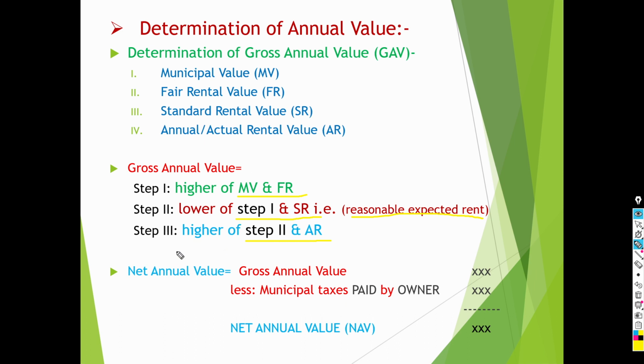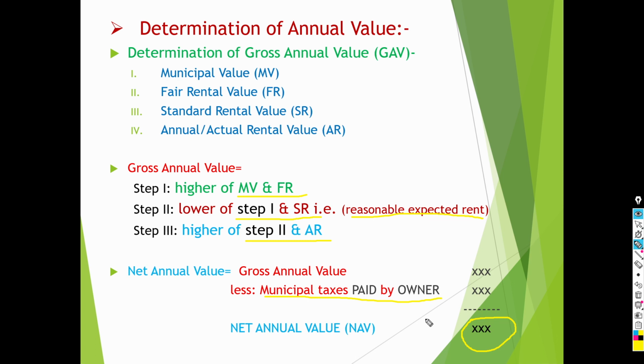Okay. Now, second stage is to determine the net annual value. Then how to determine the net annual value? For that purpose, you have to deduct municipal taxes paid by the owner from the gross annual value, then you will get the net annual value. Here, municipal tax payable by any other party cannot be deducted from gross annual value.